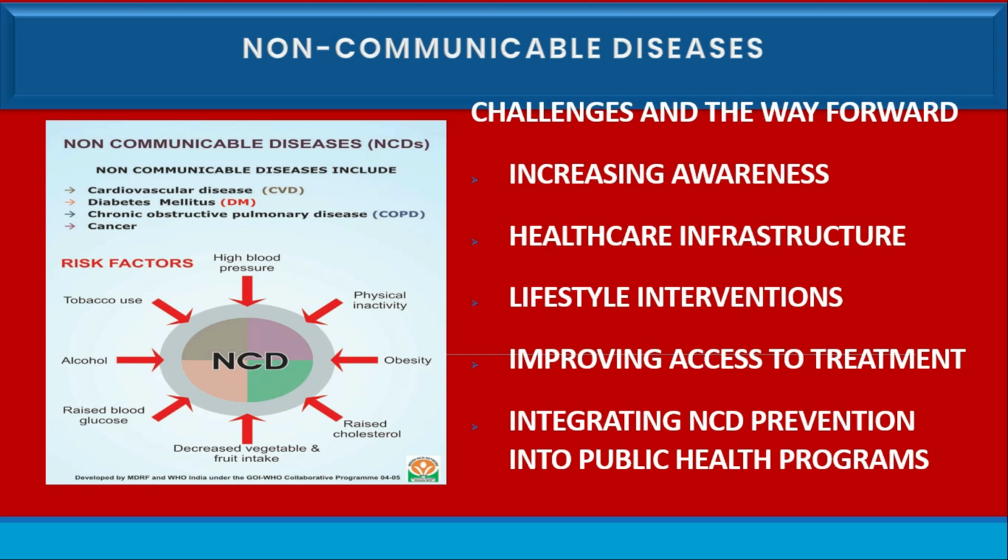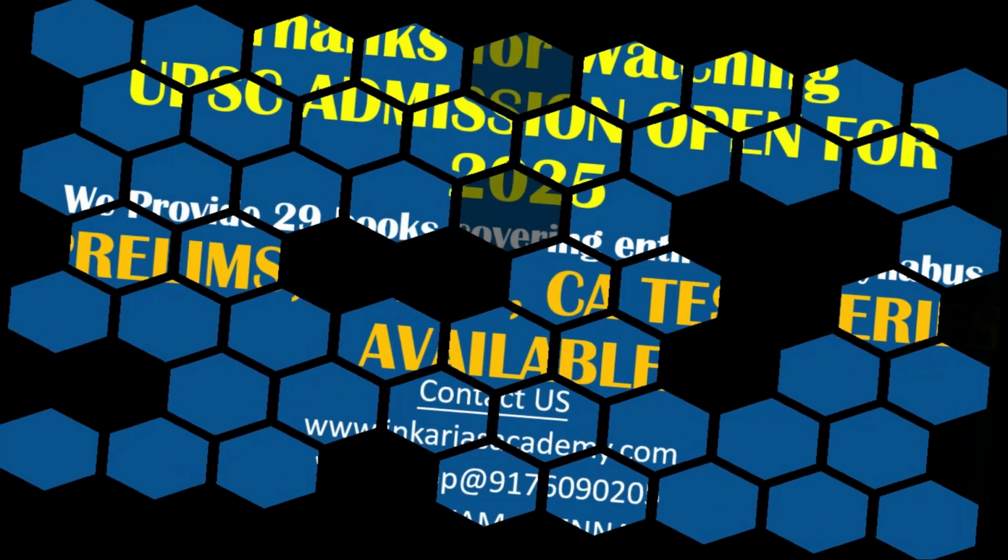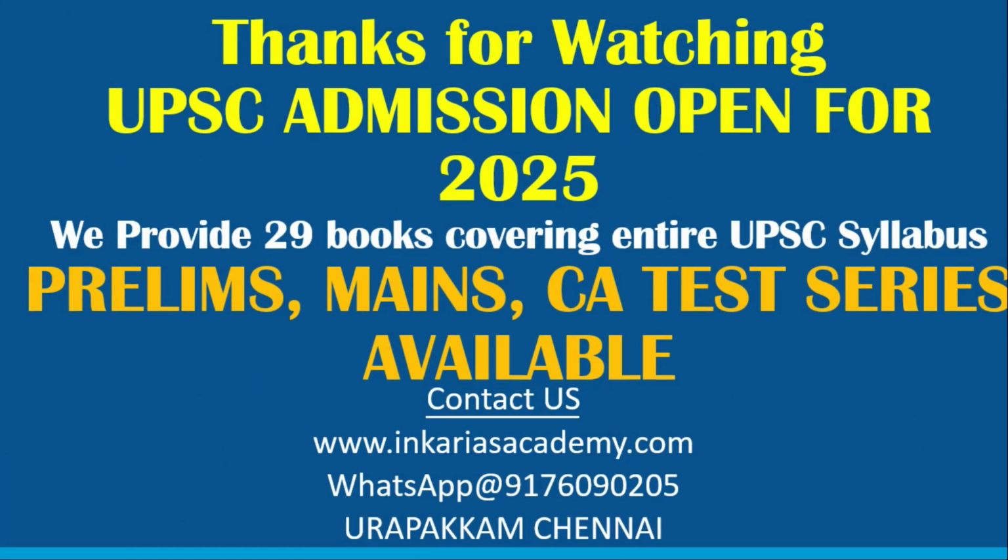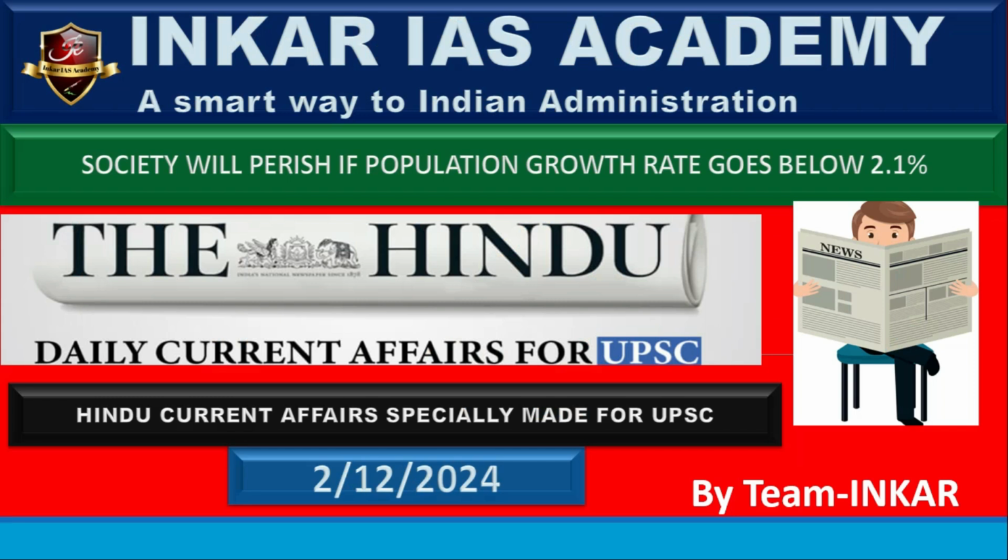And also we need to integrate NCD prevention into public healthcare programs. That is a primary focus. We must take action on maternal and child health, nutrition, and sanitation programs, as addressing risk factors early can help mitigate the future burden of NCDs. So awareness among the rural population is the first key criterion to avoid these NCDs and to find them at an early stage, and we can actively participate in awareness programs and give the perfect solution for this scenario. Thank you so much.